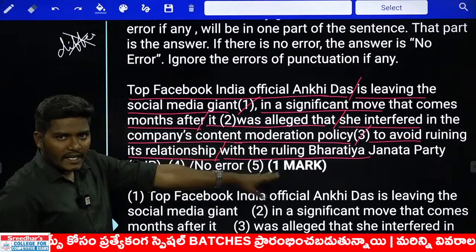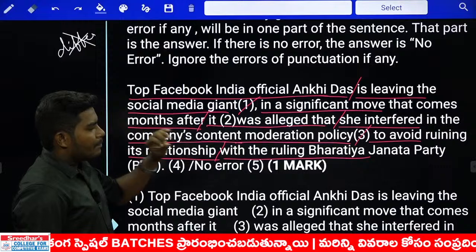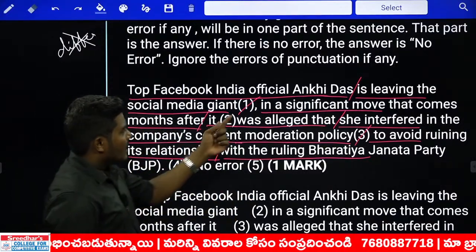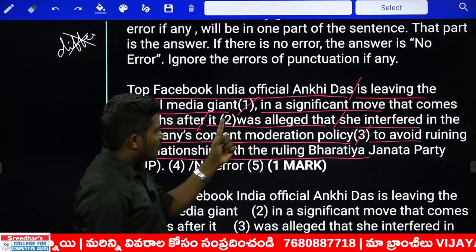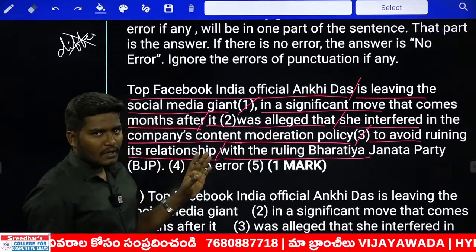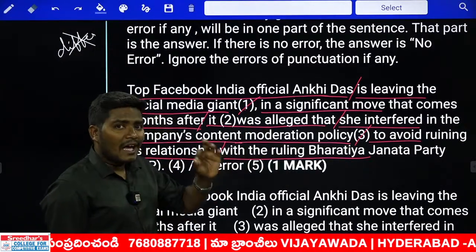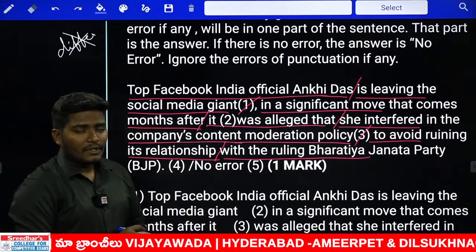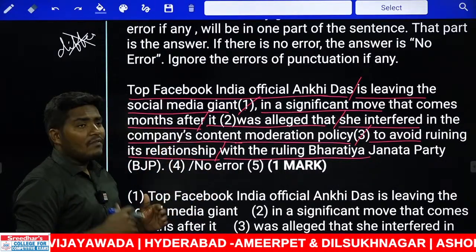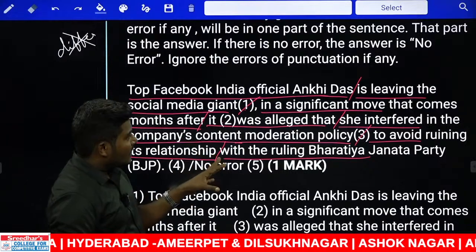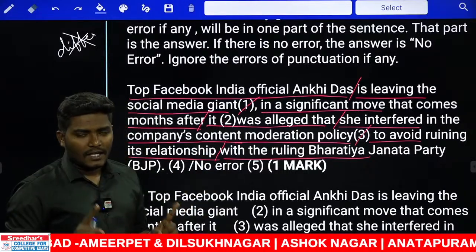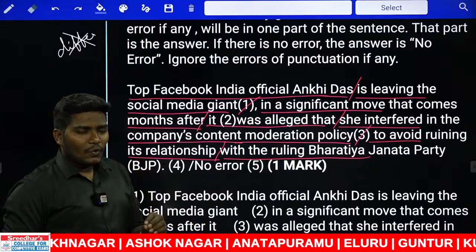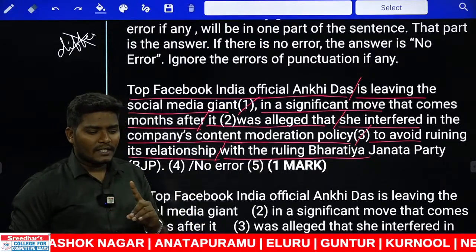The slashes that I gave here are the places where you need to actually pause. See, they have given numbers 1, 2, 3 and 4 somewhere. You should not pause where they have given the blanks or the blocks or the numbers. Remember, the way we need to read and the way they give the numbers are completely different. Remember this point carefully. I'm reading a sentence once again. If you don't know how to read the sentence, you will not get the answer at all.